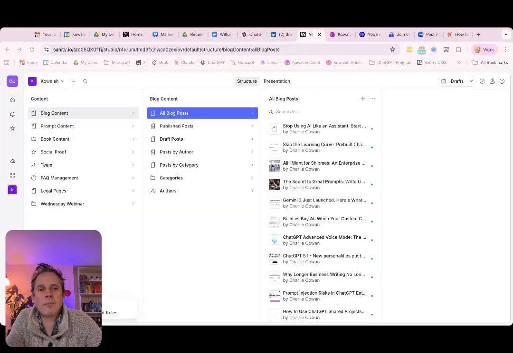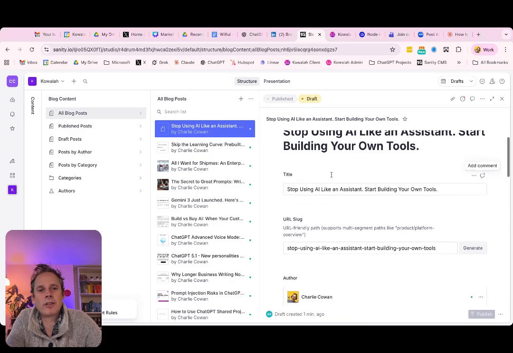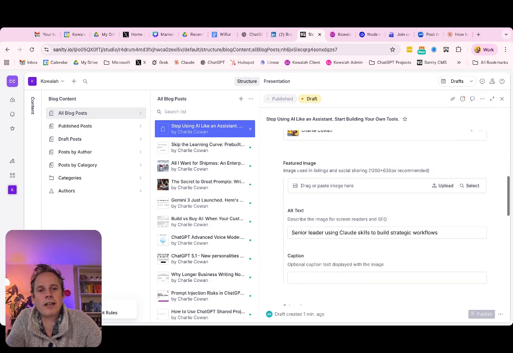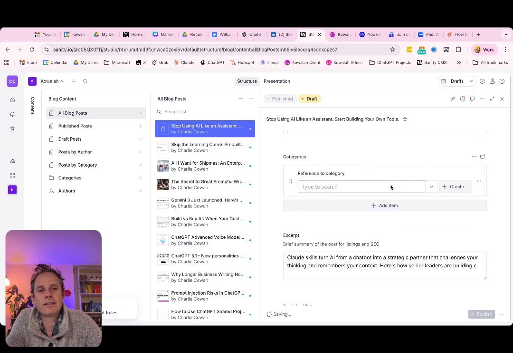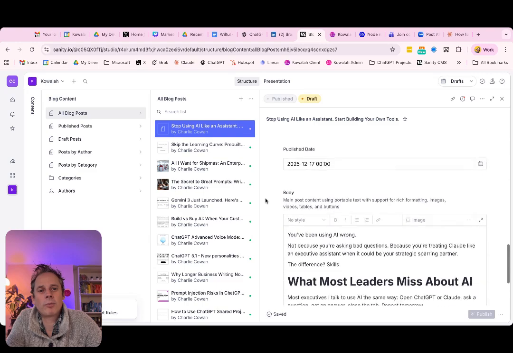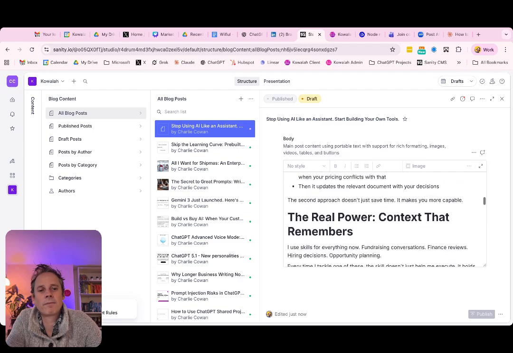Okay, I'm now in my Sanity, which is our CMS. And I can go here, stop using AI like an assistant, start building your own tools. And this is our blog post. We could add in an image here. I can put it in the right category. And the blog post is ready to go with a little bit of minor tweaking.